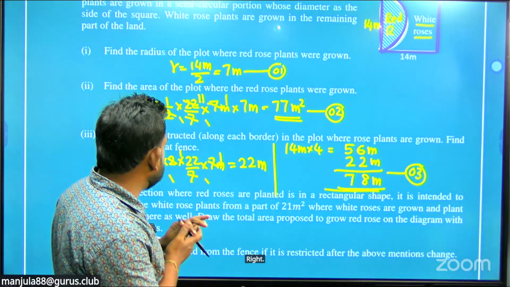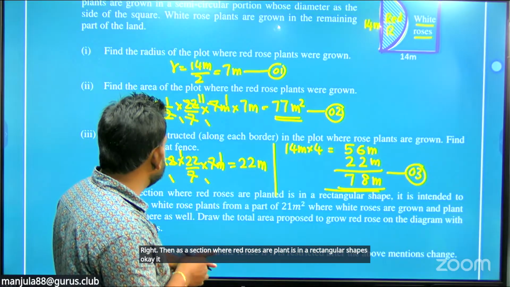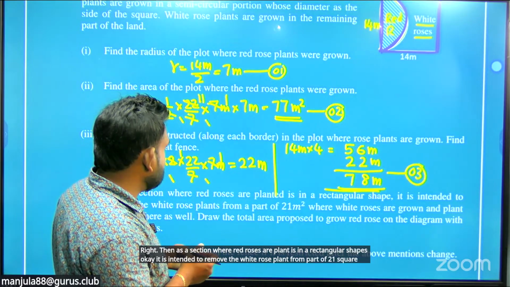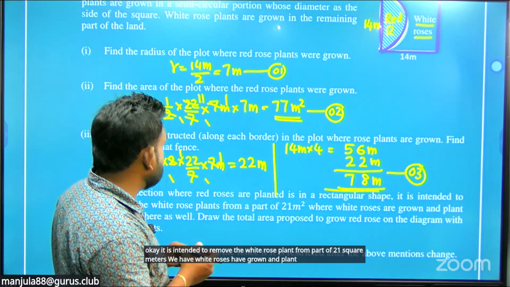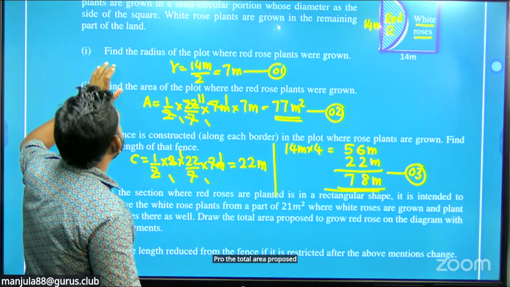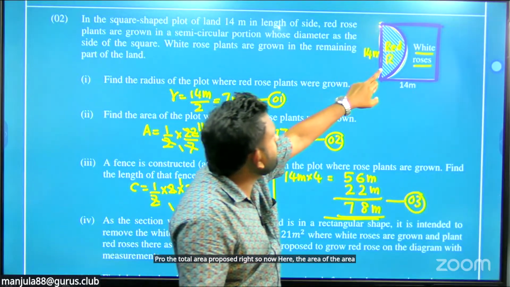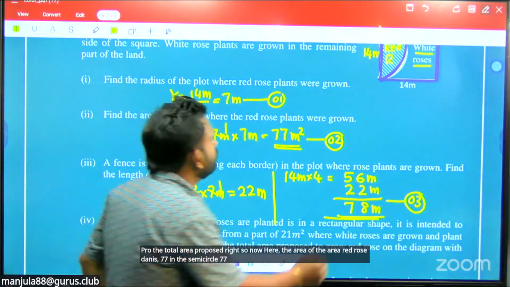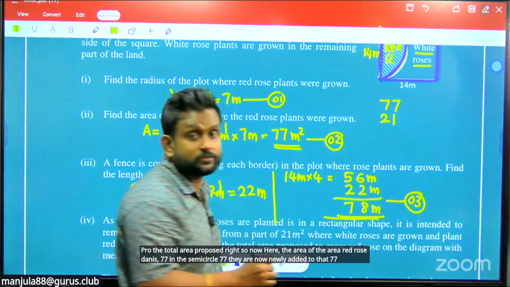Then the section where red roses are planted is a rectangular shape. It is intended to remove the white rose plant from a part of 21 square meters where white roses are grown, and plant red roses there as well. Draw the total area proposed. Now the area of the red rose plot is 77 in the semicircle. Newly added to that 77 is 21 square meters from the white rose.